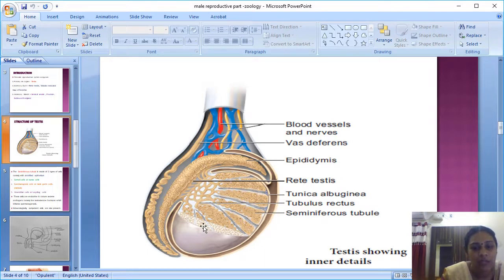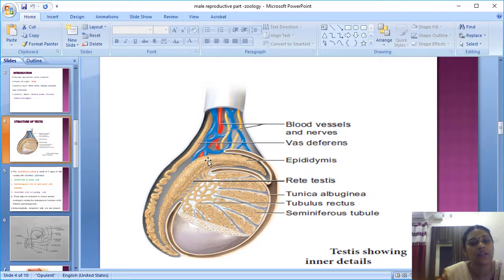The rete testis collects the testicular substances from the tubulus rectus. The tubulus rectus gets the testicular substances from the seminiferous tubules. From the seminiferous tubules it comes to the tubulus rectus. The tubulus rectus is also one of the ducts. From there it reaches the rete testis, and from the rete testis it goes and reaches the epididymis.